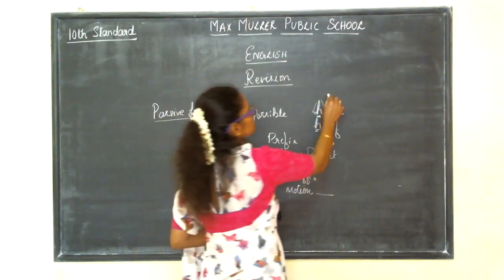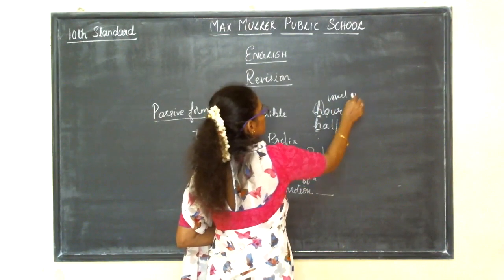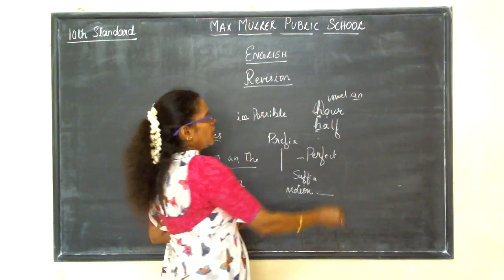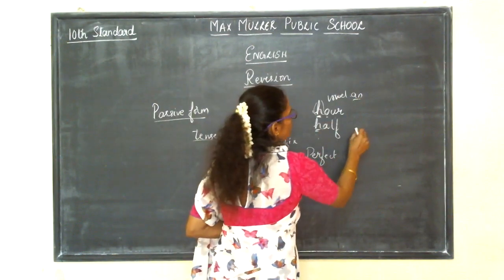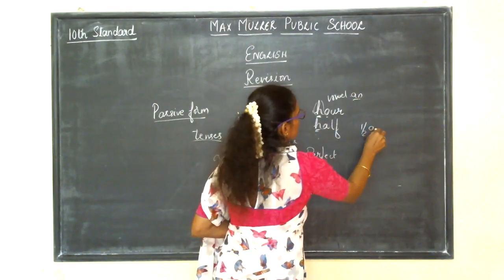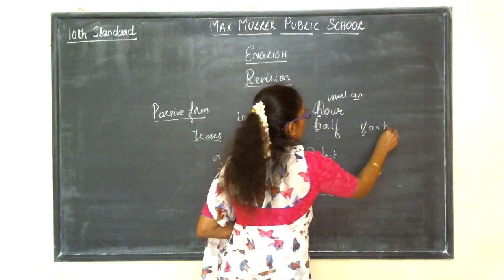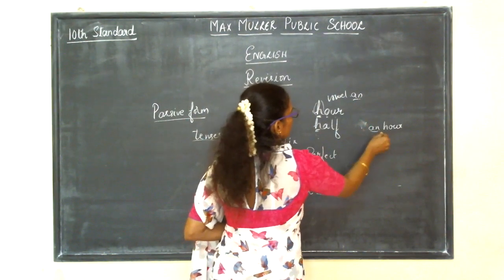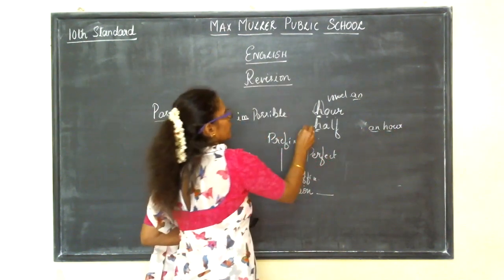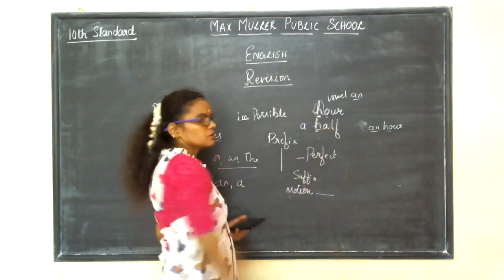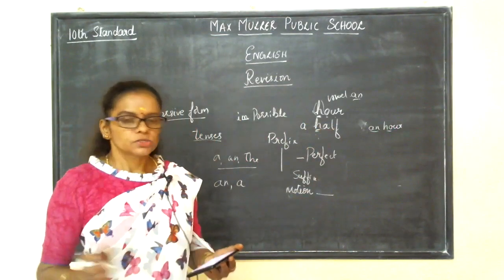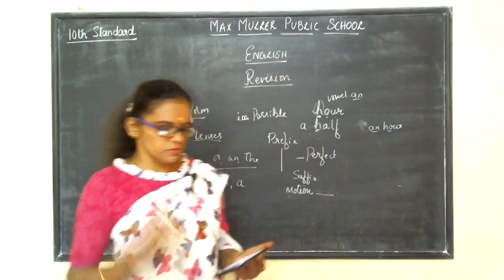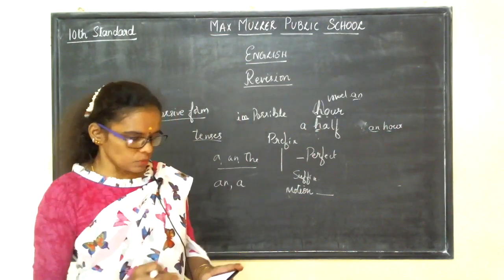So we have to use as a vowel, that is an. We have to use an here for our, and this and a half an hour. Like this, half an hour we write, isn't it? So like this, you have to say an for hour and a for half, because here we don't have any vowel, right? So the option here is an and a. That is B option. You have to shade the vowel.